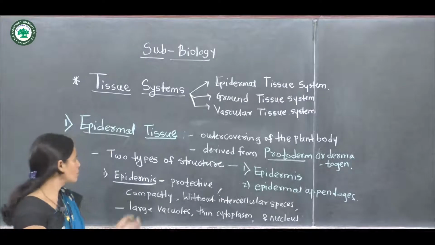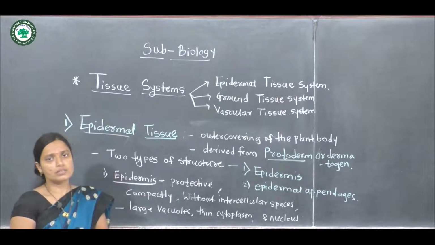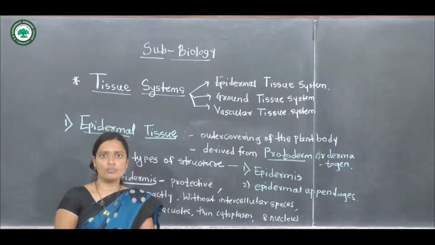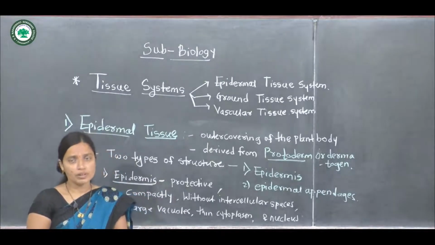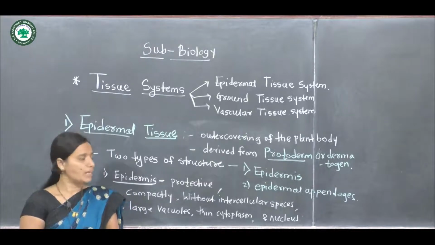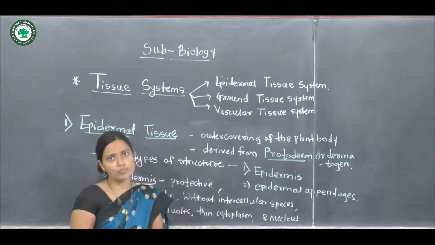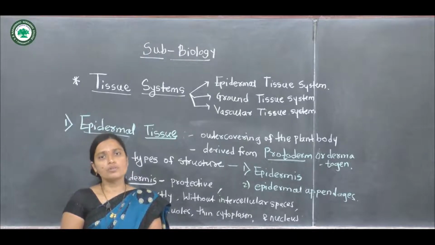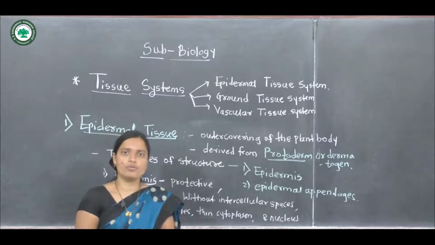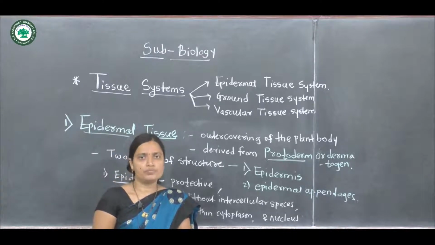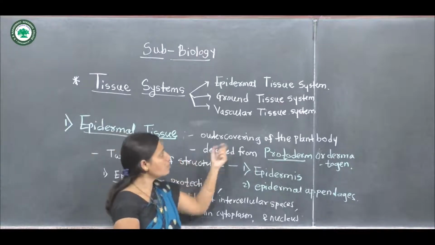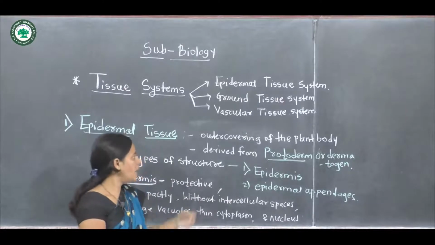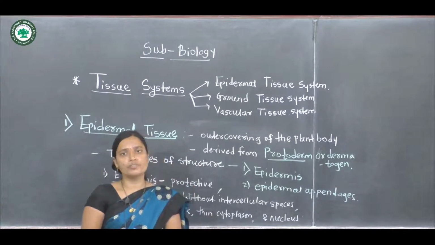The epidermal tissue system, in the internal structure of the plants, shows the epidermal tissues. These epidermal tissues are the most important, the outermost covering of the plant body, and they play a very important role in protection. It is a protective tissue. This epidermis is the outermost covering of the plant body and has a protective function.